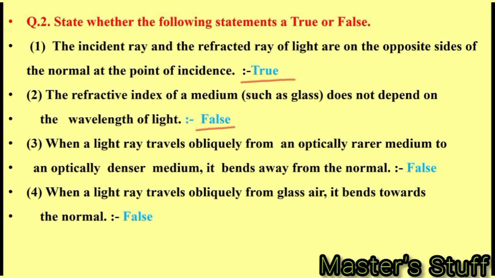When a light ray travels obliquely from an optically rarer medium to an optically denser medium, it bends away from the normal. False. It bends towards the normal. When a ray of light travels obliquely from glass to air, it bends towards the normal. False. It bends away from the normal. When a ray of light travels obliquely from glass to air, it bends away from the normal.